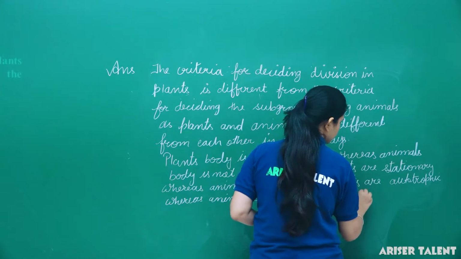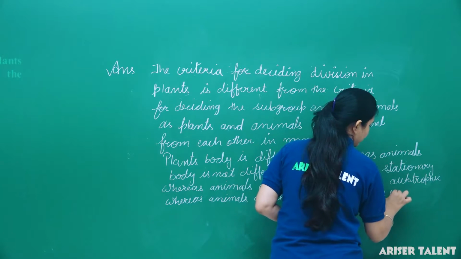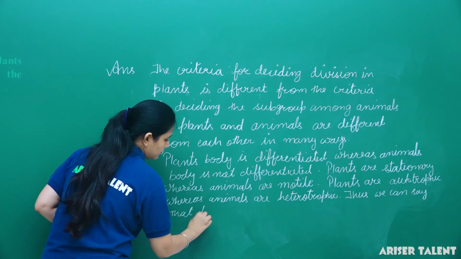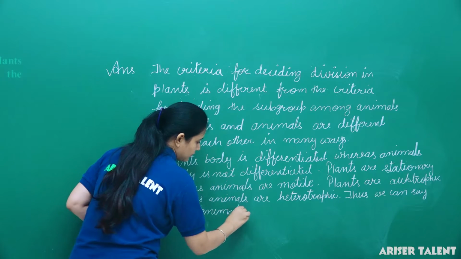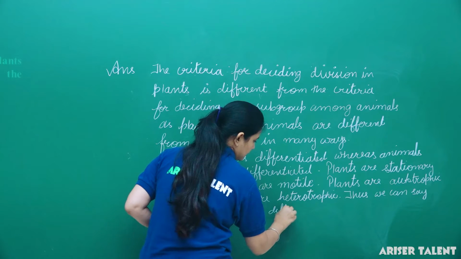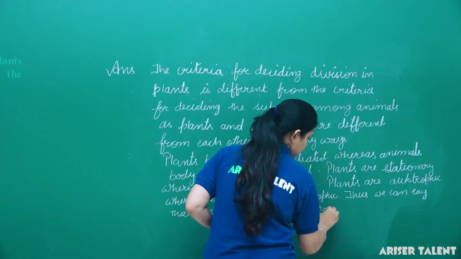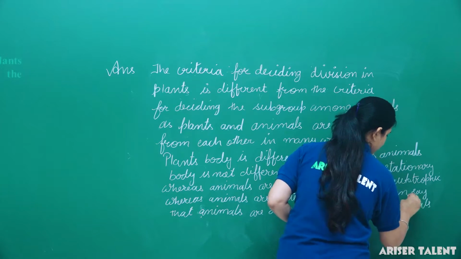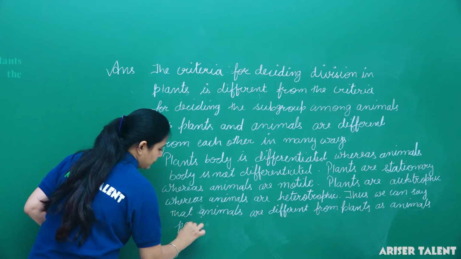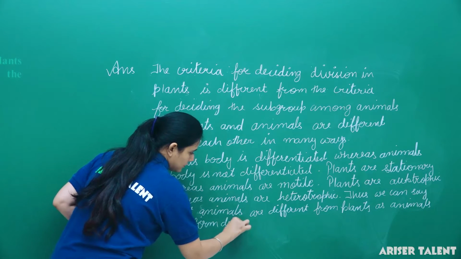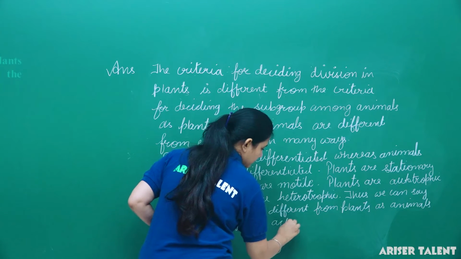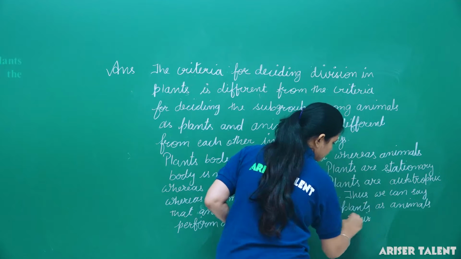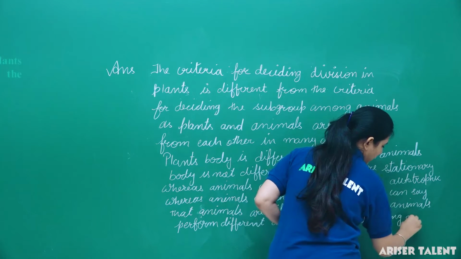Thus we can say that animals are different from plants, as animals perform different activities for their living and feeding.